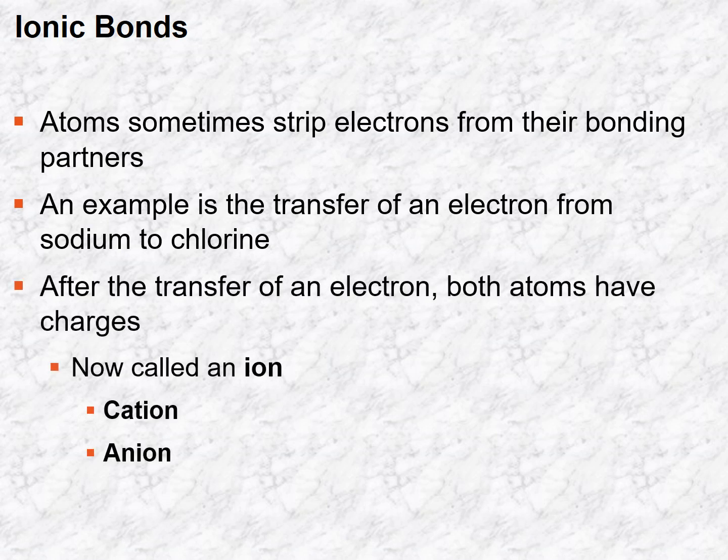So after that transfer, let's say sodium is going to lose an electron, it becomes positively charged. Remember, I mentioned that, right? So it's a full positive charge on that sodium. And then since chlorine is going to gain an electron, it becomes negatively charged. These are called ions. So ions are elements or atoms with a full charge on them. So there can be a cation, which is positively charged, or an anion, which is negatively charged.